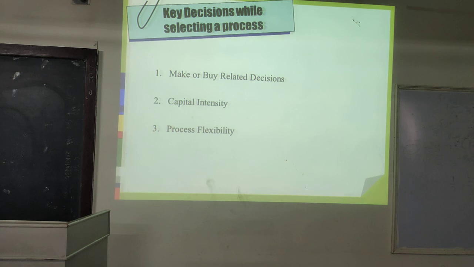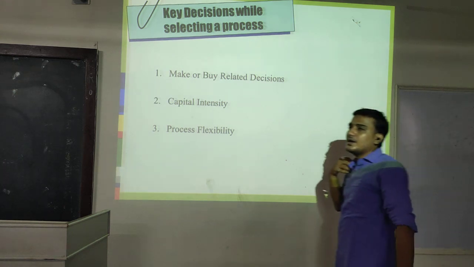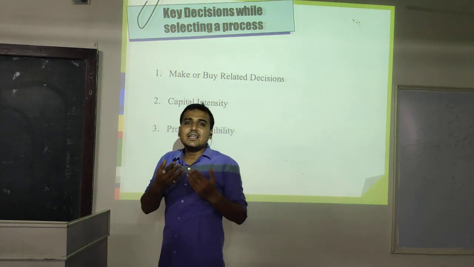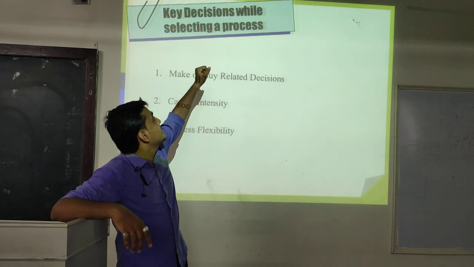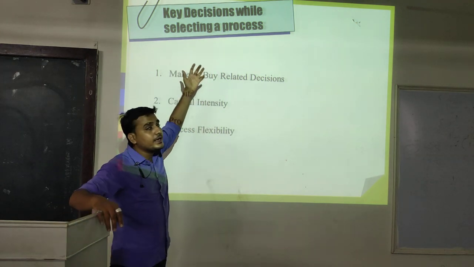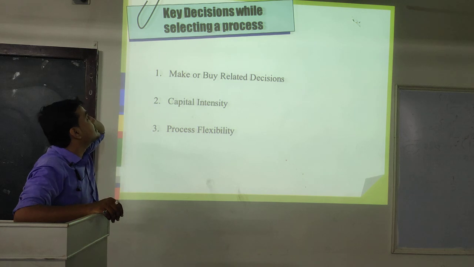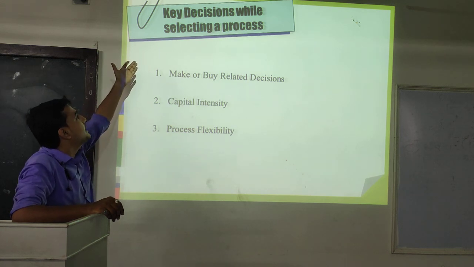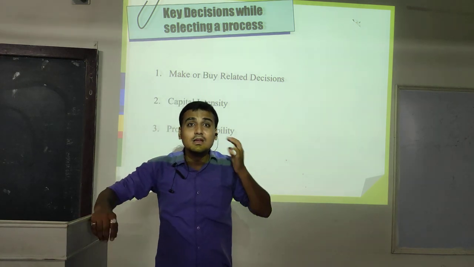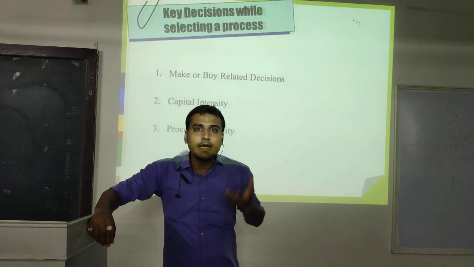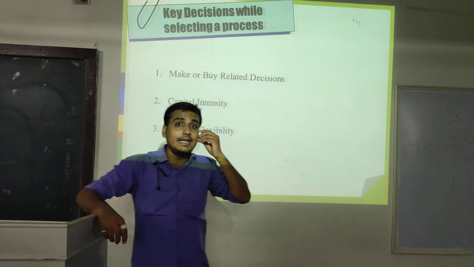Here the key decision while selecting process, or ultimately we can say which are the points affecting the process selection, or which points we consider under the process selection. So key decision while selecting a process: when we are selecting a particular process, which types of points are we deciding.